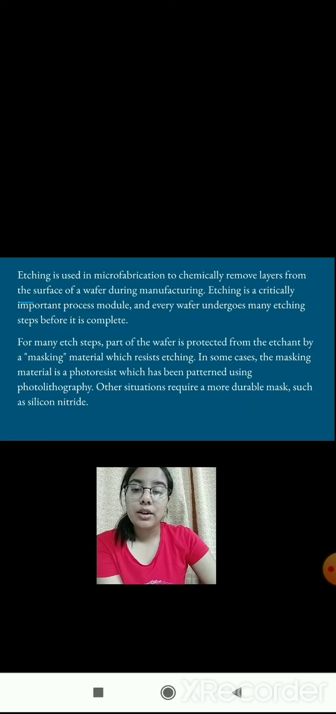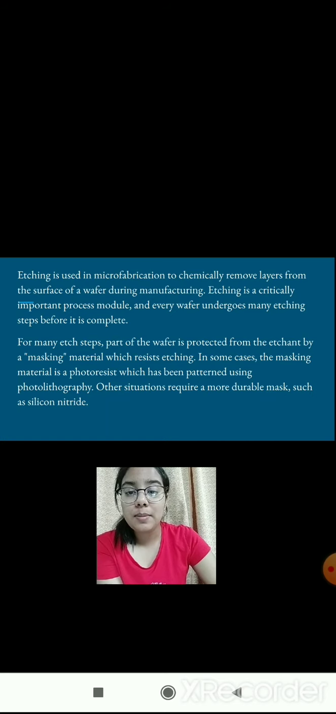In case of microfabrication, etching is used to remove layers from the surface of a wafer during manufacturing. A wafer is basically a sliced semiconductor, such as crystalline silicon, which is used in IC fabrication. Etching is a very important process because every wafer has to undergo many etching steps before it is completed.